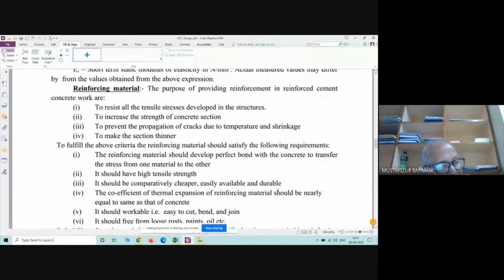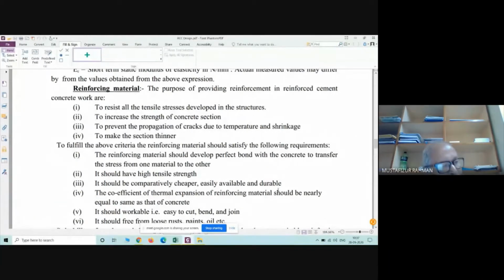I told you that for all materials, whether natural or man-made, due to rise of temperature there will be expansion, and due to fall of temperature there will be contraction. Now we expect that the coefficient of thermal expansion for the reinforcing material and concrete should be almost equal. We cannot get exactly equal.